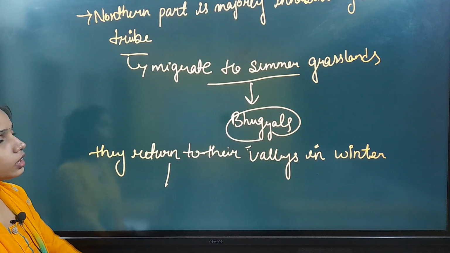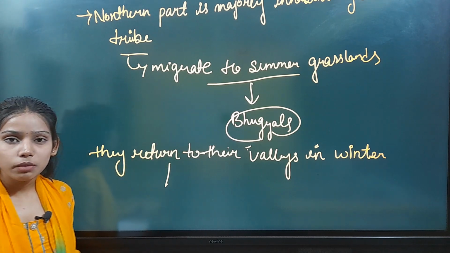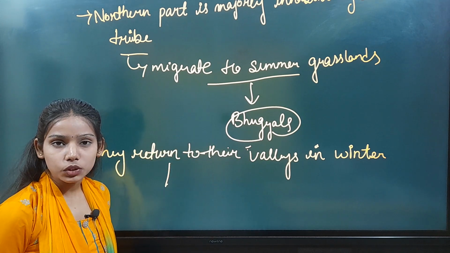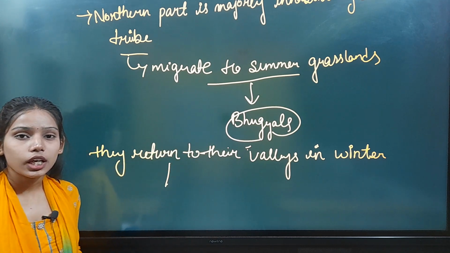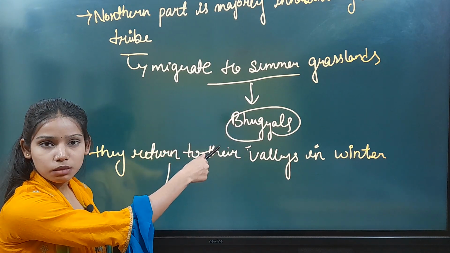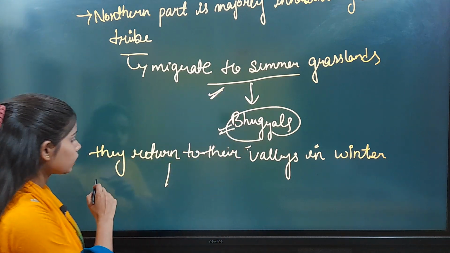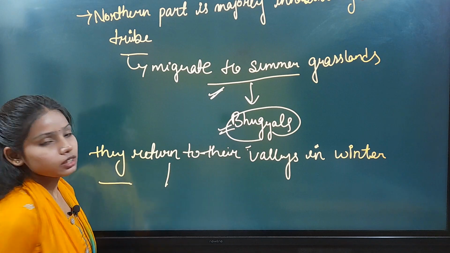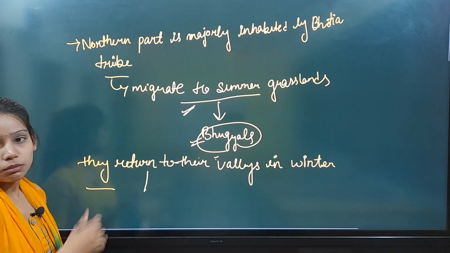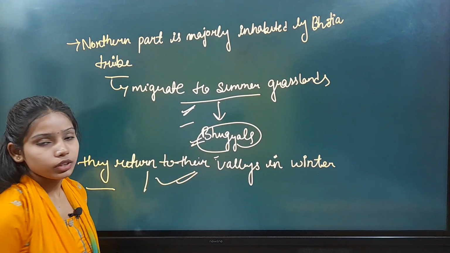So in the northern part of the Uttarakhand and Himachal Himalayas, the area is majorly dominated by the Bhotia tribe, and the Bhotia tribes migrate to the summer grasslands in the summer season, known as Bhugyals, and they return to their valleys in winter. So this is their life cycle.